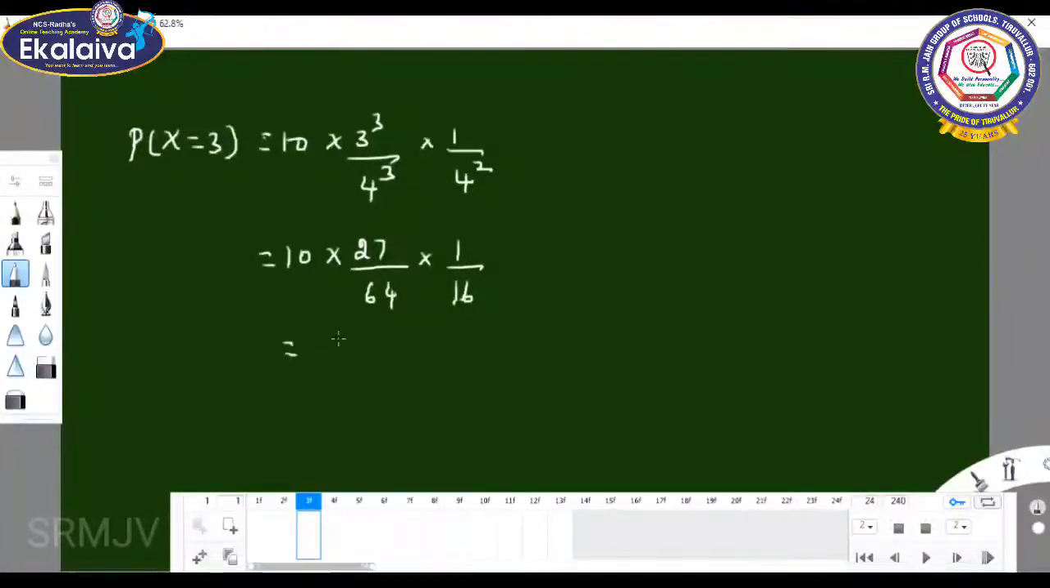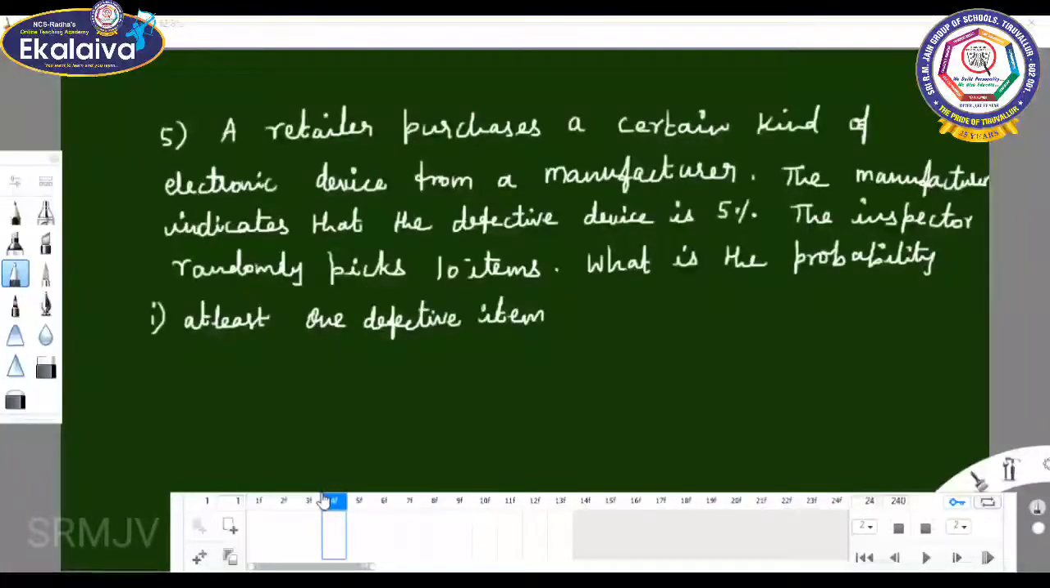So the answer is 270 by 1024. P of x equal to 3. So the answer is what? Exactly 3 survive equals 270 by 1024. We move on to the fifth sum.